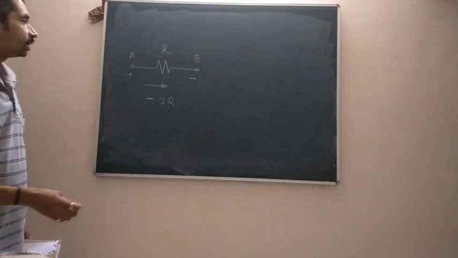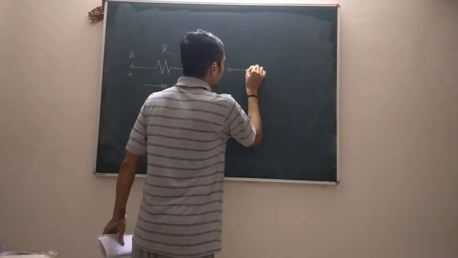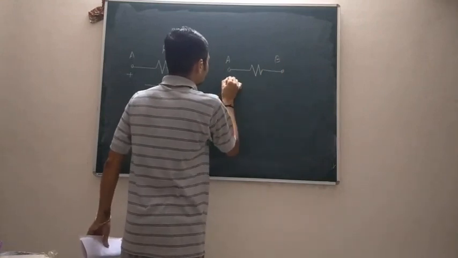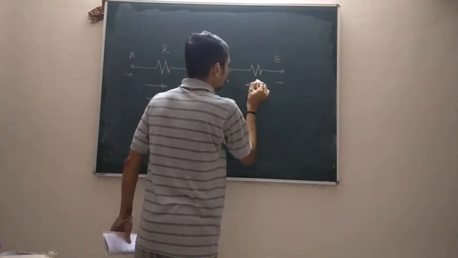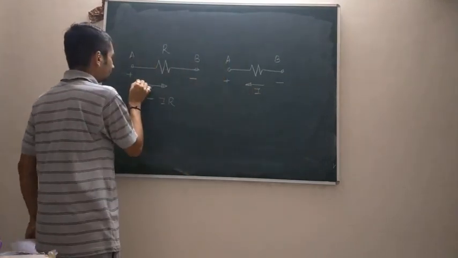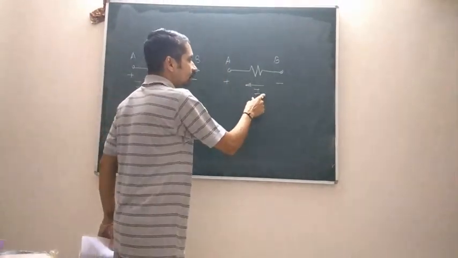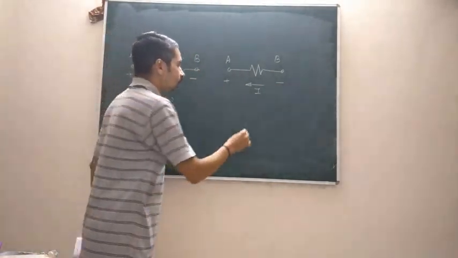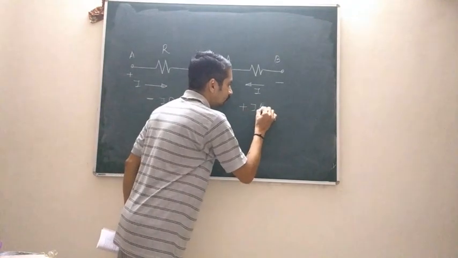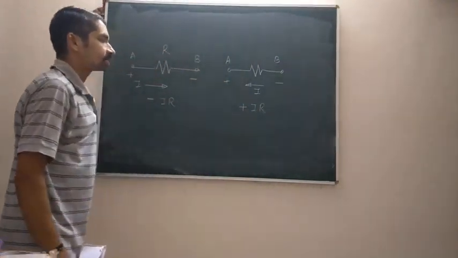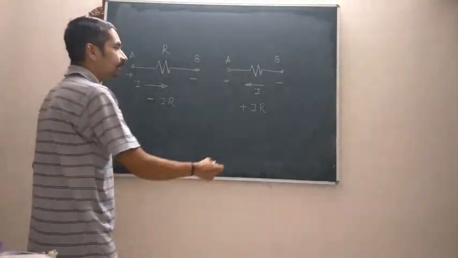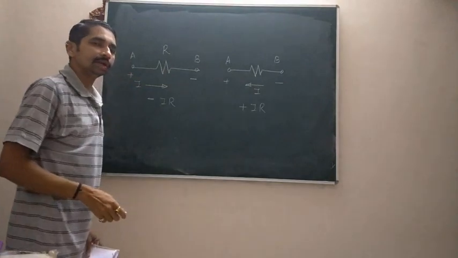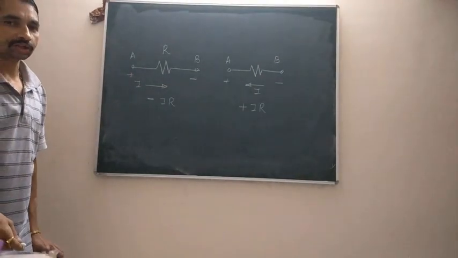If I am moving through the same resistor against the direction of my current, as you can see over here, now I am moving from the negative terminal to the positive terminal, and therefore the voltage will be denoted by the symbol plus IR, as there is going to be a rise in potential as I move from terminal B to terminal A, that is from the negative potential terminal to the positive potential terminal.